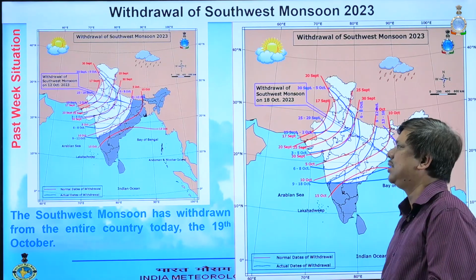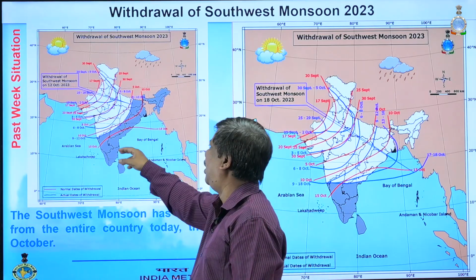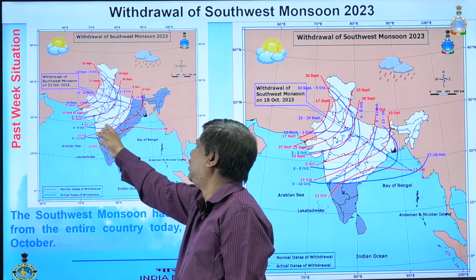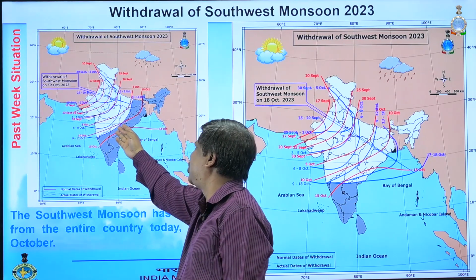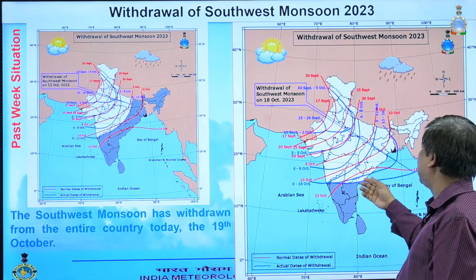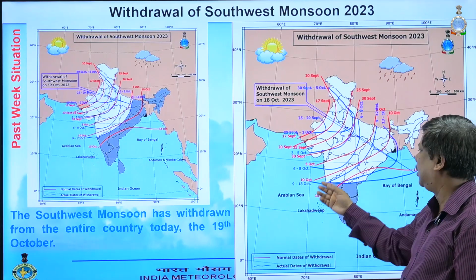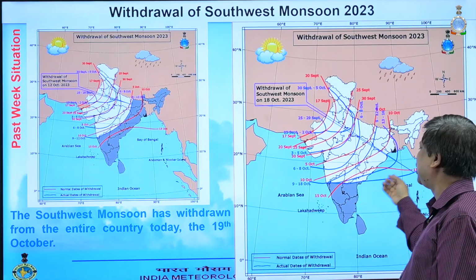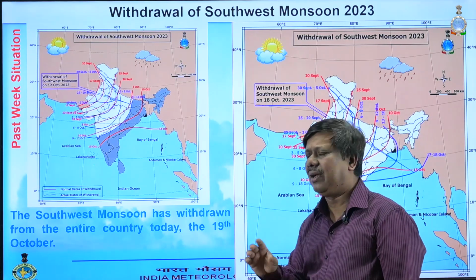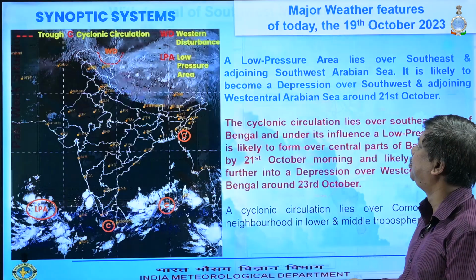In the beginning of this week, this was the withdrawal line of the southwest monsoon. The withdrawal took place up to this point, and after this week we can see that the withdrawal of the southwest monsoon took place over the entire country. So today the southwest monsoon has withdrawn from the entire country. This is the withdrawal scenario of the southwest monsoon.